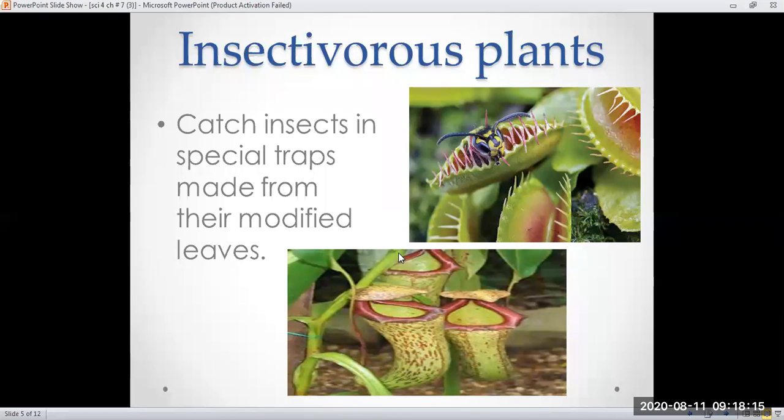And next, here is a picture of a pitcher plant. These two plants look very different from one another, and when an insect is sitting on the mouth of the pitcher plant, the lid of the pitcher plant is going to close. These two types of plants eat different insects, which is why they are known as insectivorous plants.